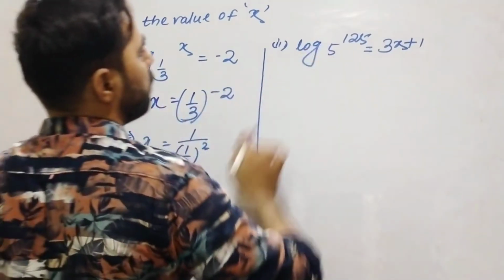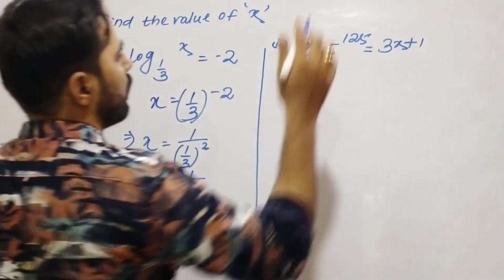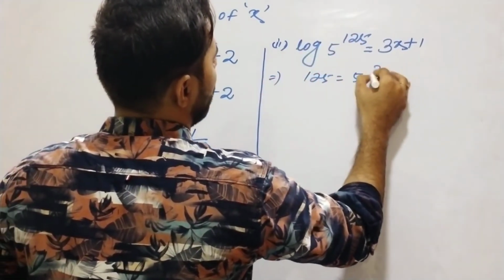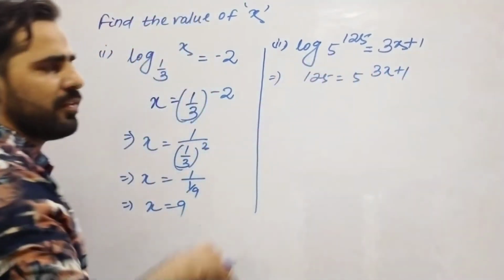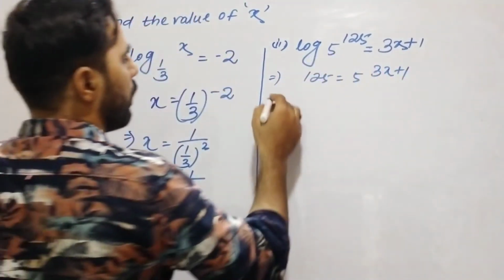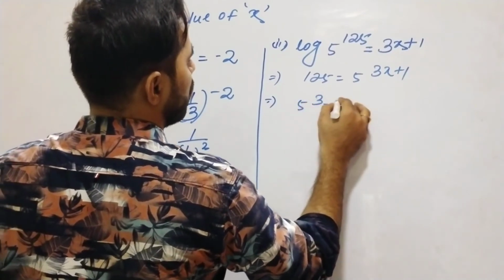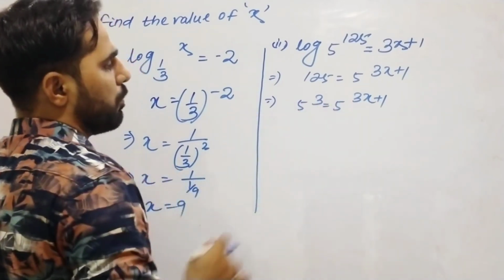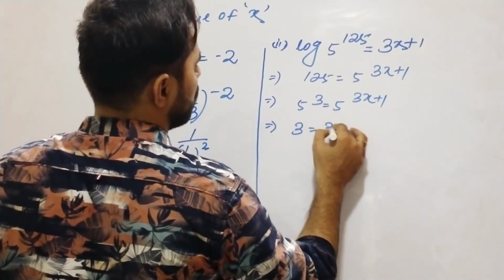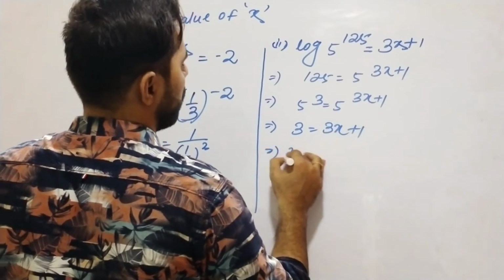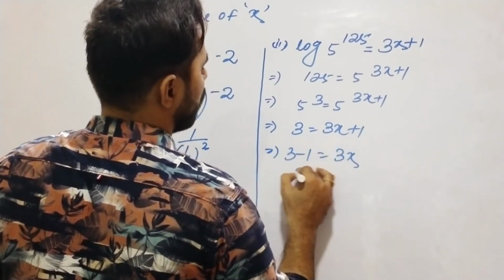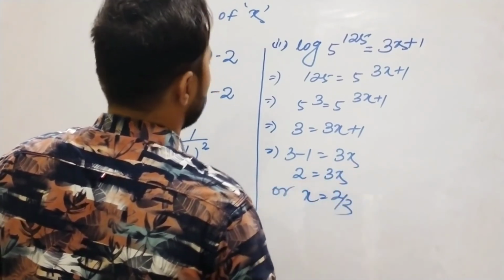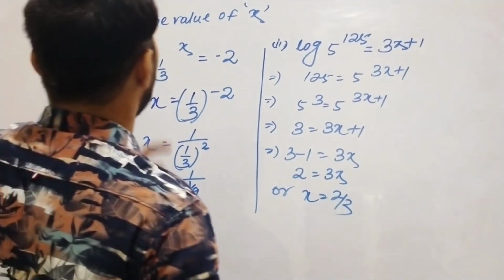Another question is log_5 125 is equal to 3x plus 1. How to solve this question? 125 is equal to 5 to the power 3x plus 1. I have changed the logarithm form into index form. So 5 cubed is equal to 5 to the power 3x plus 1. By eliminating the base from both sides, 3 is equal to 3x plus 1, or 3 minus 1 is equal to 3x, or 2 is equal to 3x, or x is equal to 2 by 3. These are the questions of find the value of x.